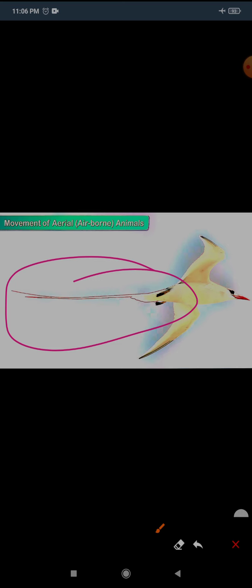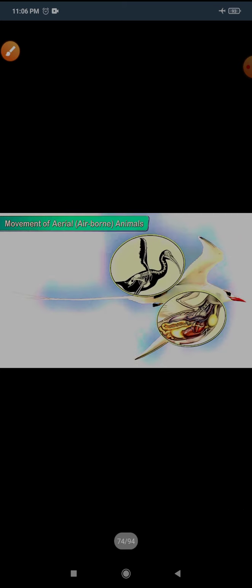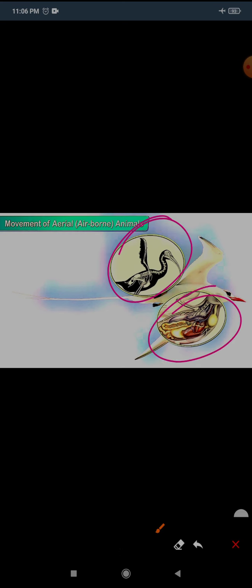Tails also help them direct the flight. This is the skeleton of the bird. Birds have a very light skeleton and fast digestion, which favors flying.